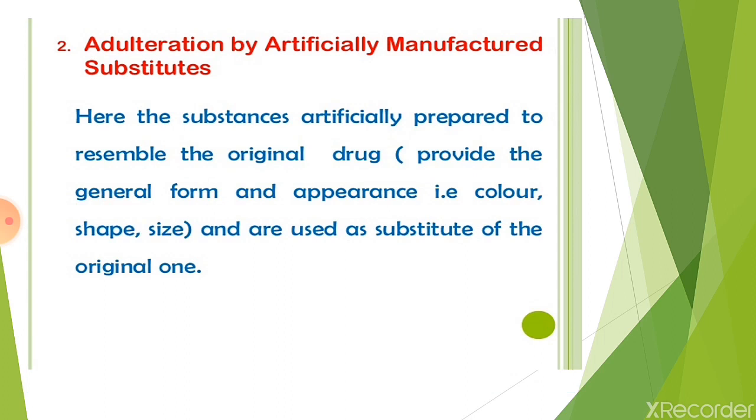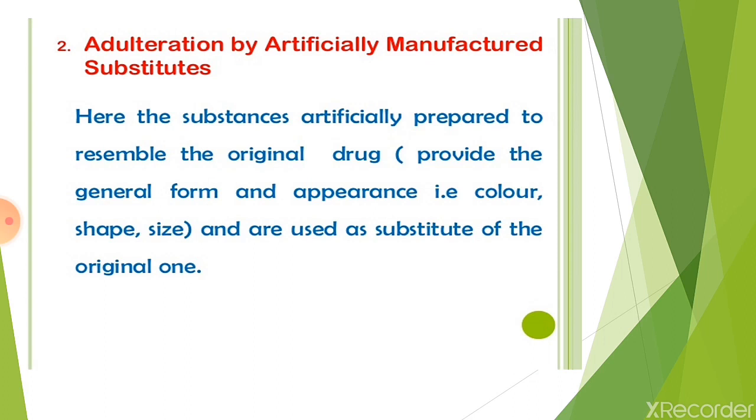Second method of adulteration is adulteration by artificially manufactured substitutes. Here the substance is artificially prepared to resemble the original drug, giving the general form and appearance, that is color, shape and size, and is used as a substitute for the original one. That means here artificially prepared drugs are adulterated with the original drug.